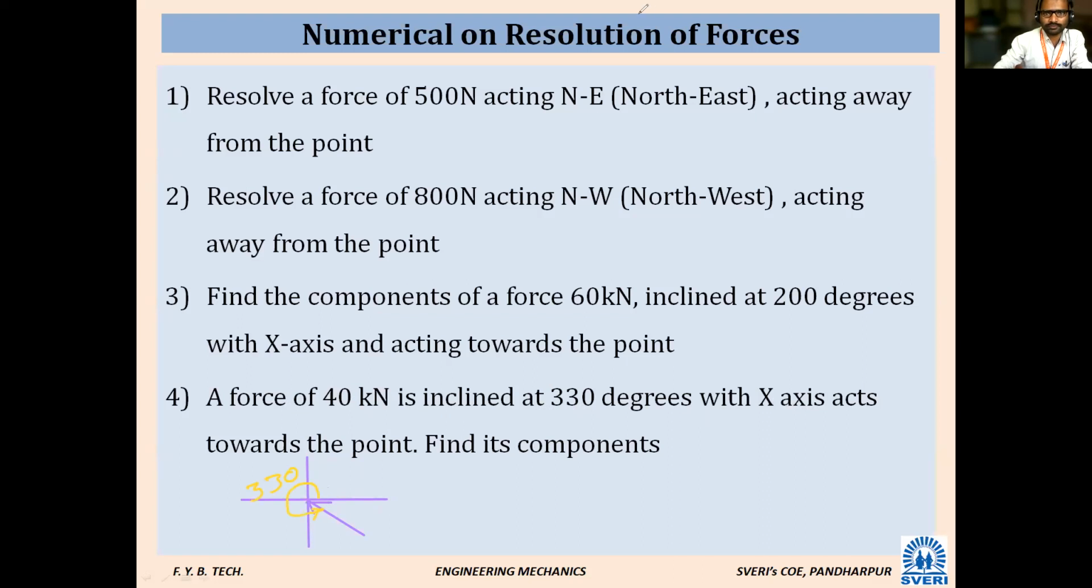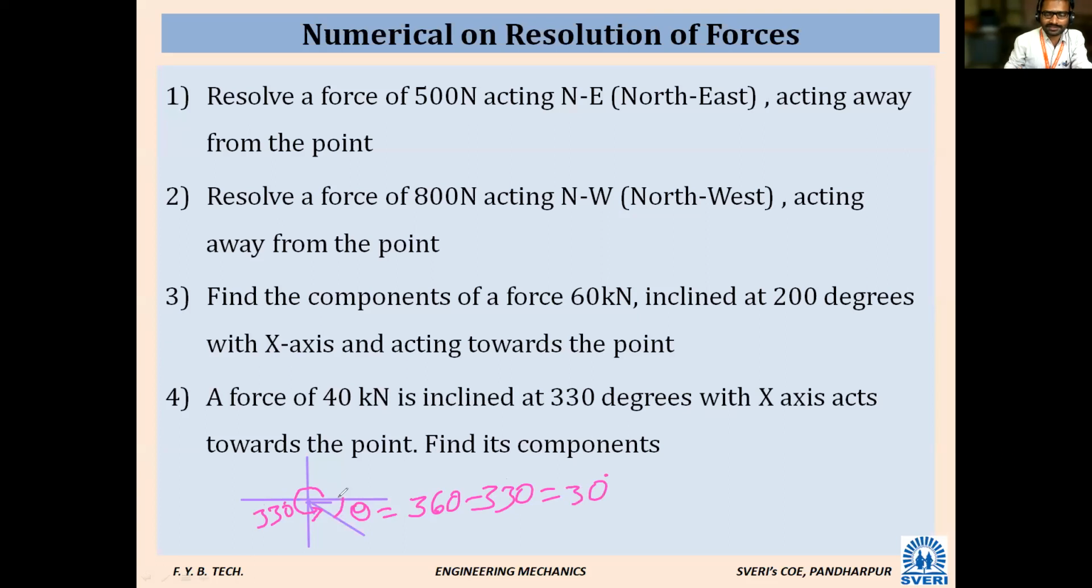I think it is not visible. Where is this 330 measured from? From here to here. This 330 is given, but I want the angle with respect to the x-axis, that is, with respect to the horizontal axis. This is theta. So how much is this theta? This will be 360 minus 330, so you will get 30 degrees. That is positive.